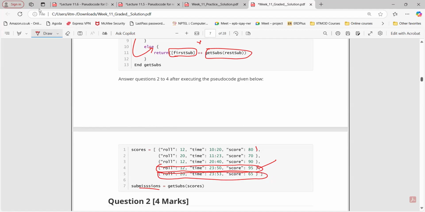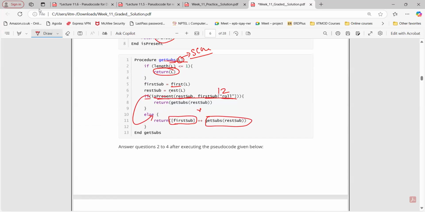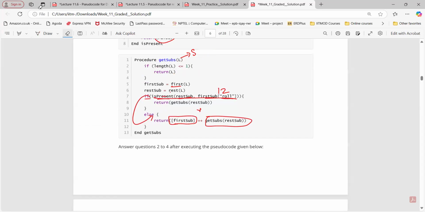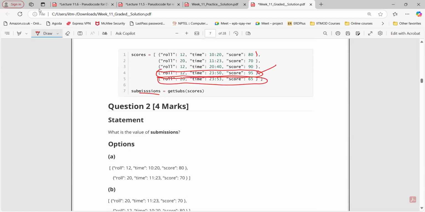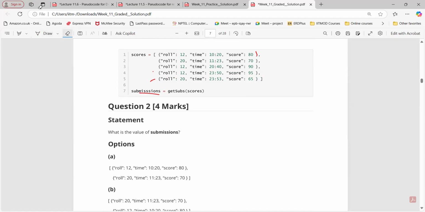Yes, sir. But what will happen here in this case? We just have one element inside the list now. This will be true. It will return that list itself. So we are going to return both the elements inside the list, this one plus this one, right? We are going to merge two lists here.